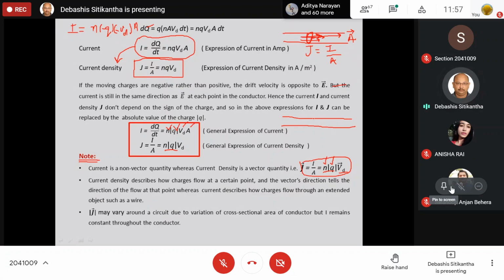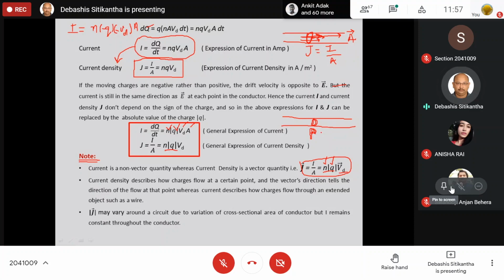Whereas when I am talking about current density, I actually mean to talk about the current density at a particular location P. So at the point P, I will consider a cross-sectional area and I will see how much is the current crossing that cross-sectional area at the point P. So this is going to describe how the current is flowing at a particular point in the wire.